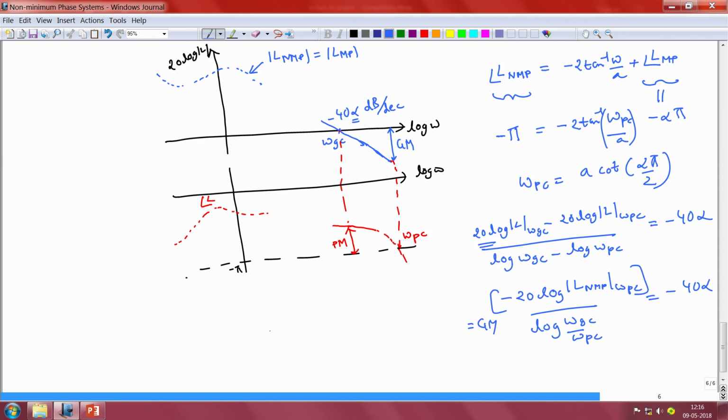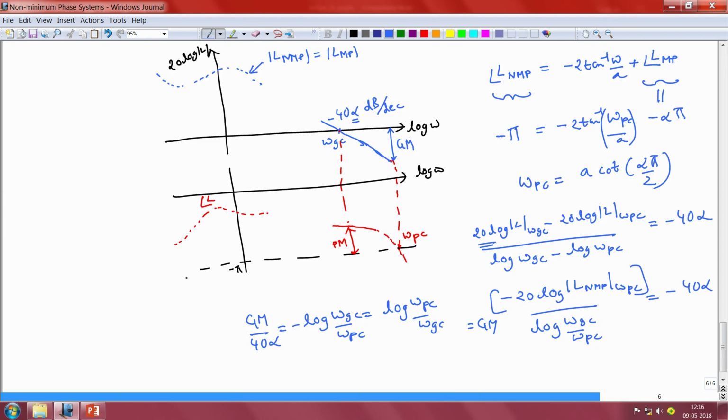So we would have therefore that the gain margin Gm divided by 40 alpha is going to be equal to minus log of omega Gc by omega Pc, or in other words, log of omega Pc by omega Gc.